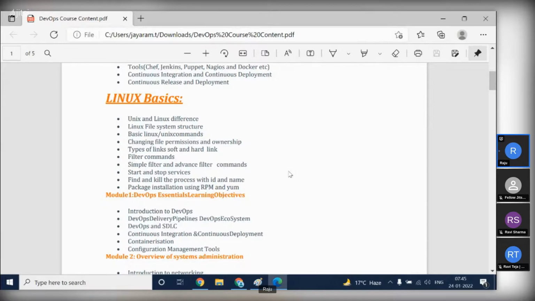Also, we have a three-tier project. I will explain it to you, and I will tell you how to access it and everything. Then you can start working on the Linux project. In the beginning, I will give you a Linux project. Then after that, we can move to the DevOps project.